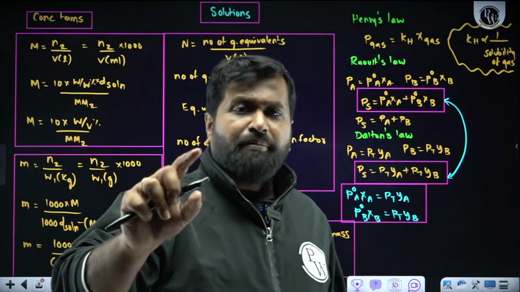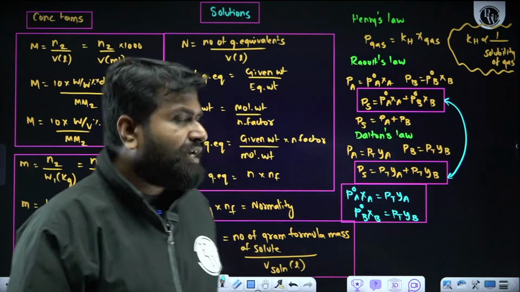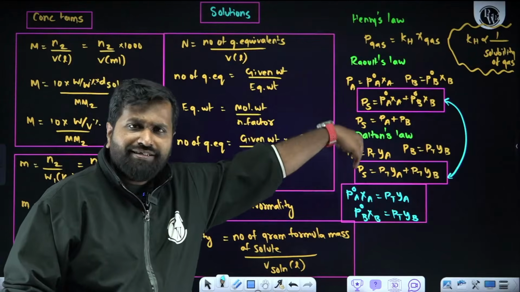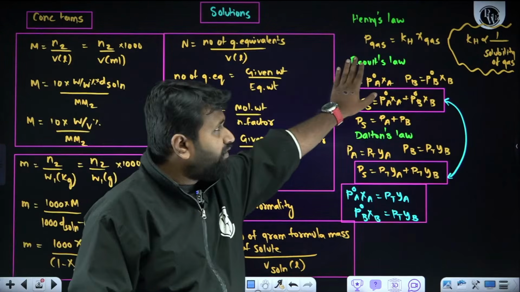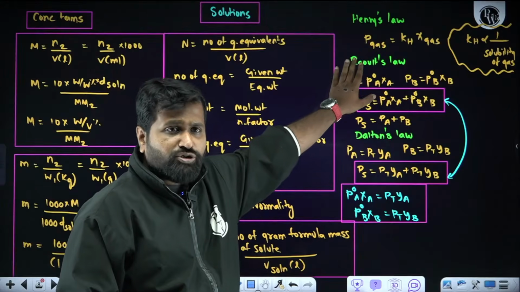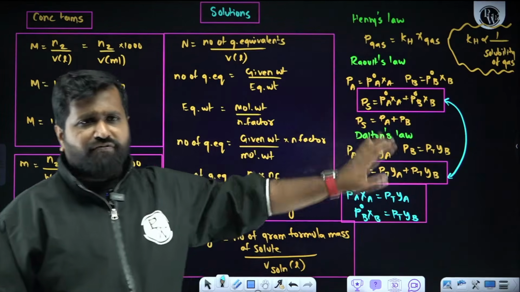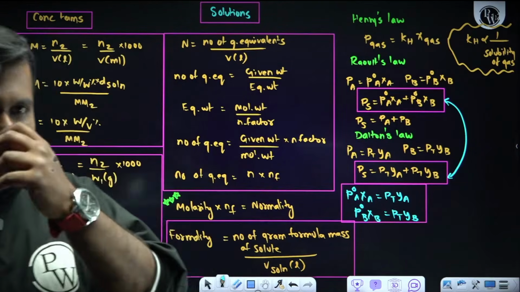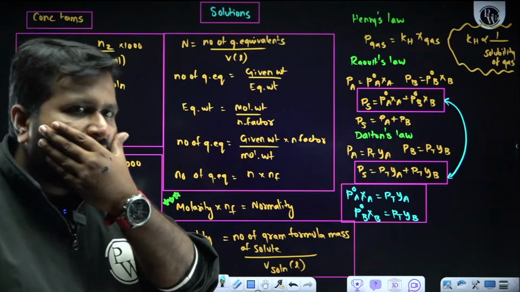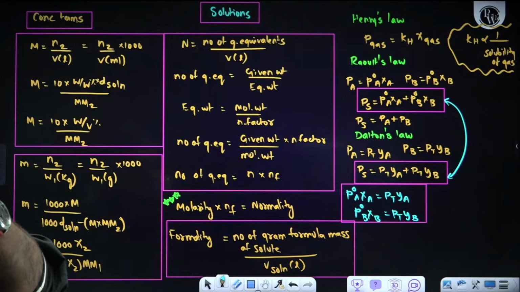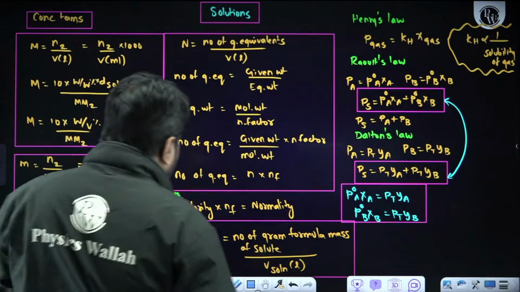Dalton's law talks about the vapor phase. Raoult's law is for the solution phase. It is for vapor pressure. That is in solution, and this is for vapor phase. Okay, fine. Clear? Raoult's law, Henry's law.